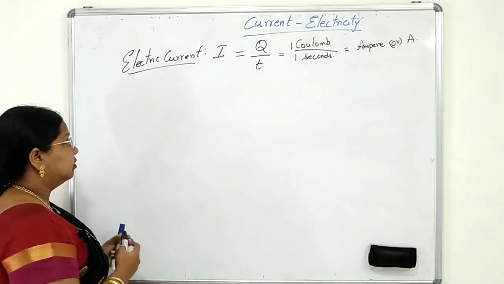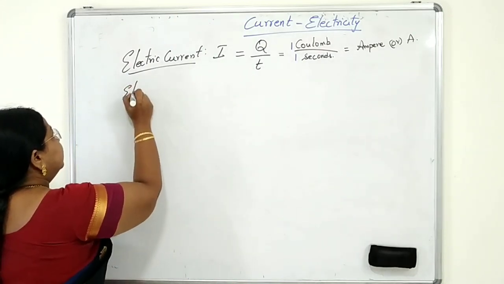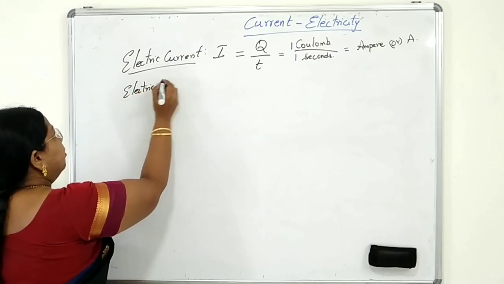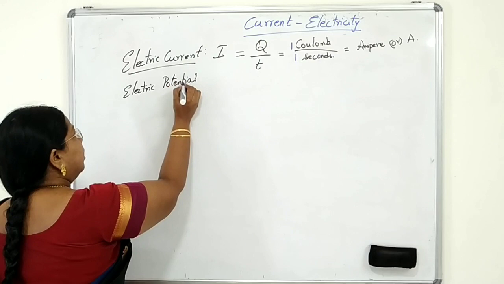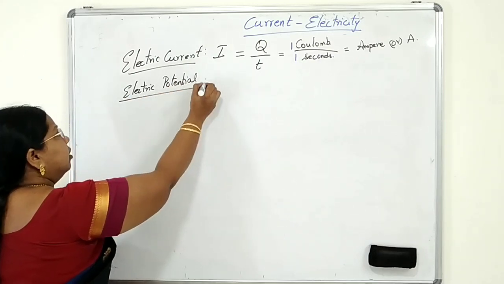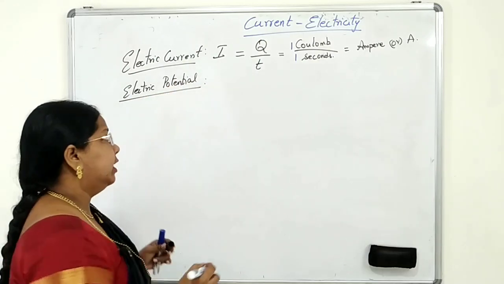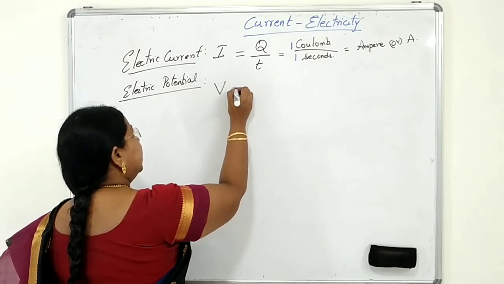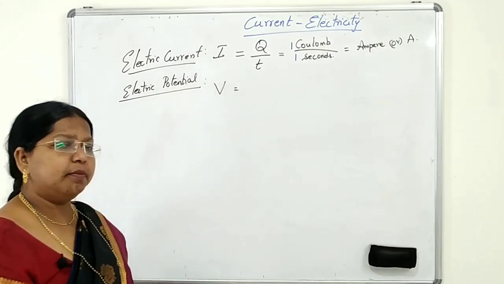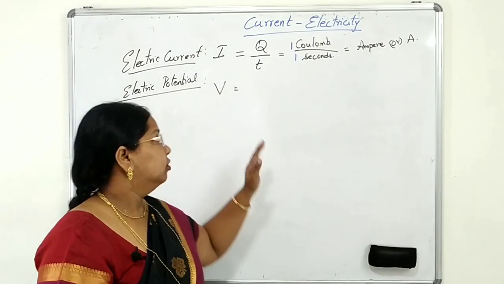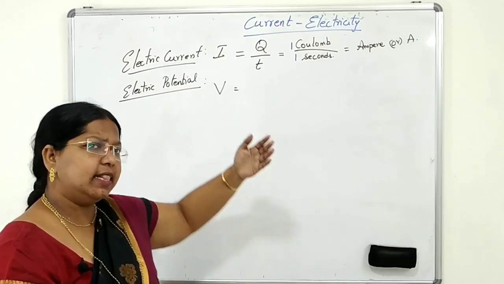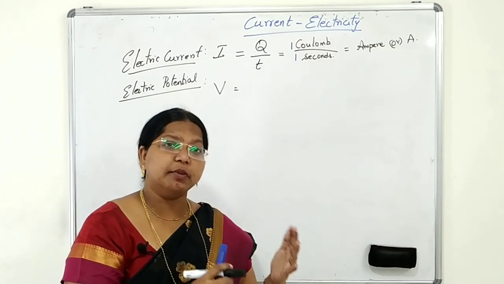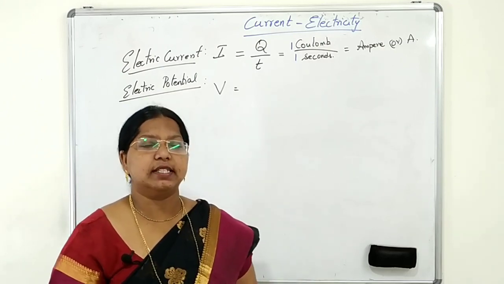Right students, we'll move ahead. Electric potential. It is denoted by the letter V. This is also a scalar quantity, and it is measured by a voltmeter. Now let me tell you the difference between electric potential and potential difference.